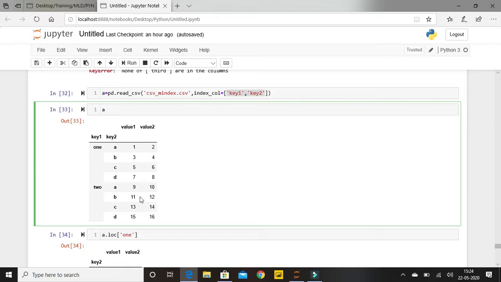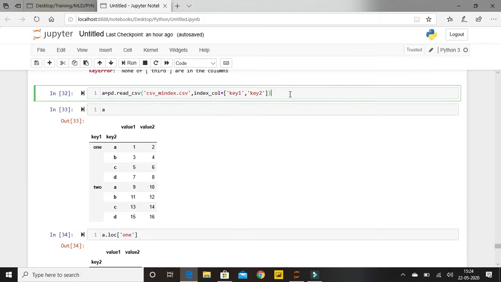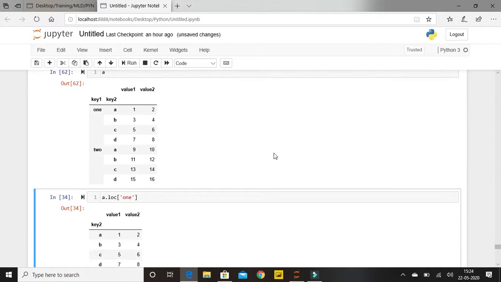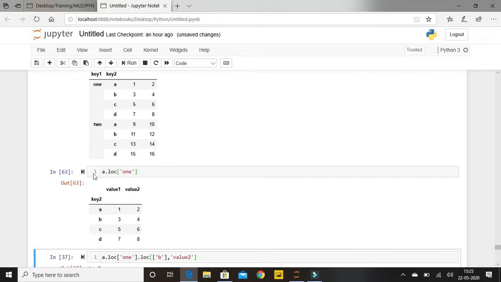Let's try with this also. I'm using this data frame called A. Let me just execute it again. So this is my data frame A. I'm doing A dot loc, which is for giving me row level data. And then what I'm trying to do, only this one, which contains key 2 values of abcd, and the first 4 rows. One is nothing but these 4 rows. If I execute this, you will be able to find it is giving me key 1 value equal to 1, and it is giving me all the data of that.